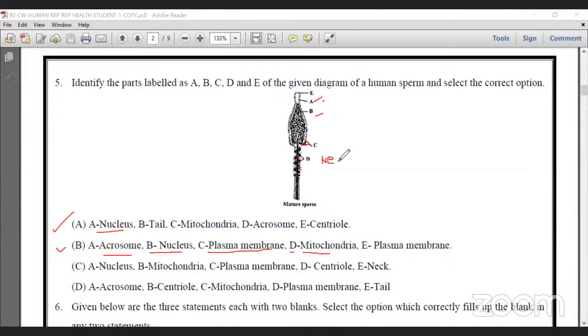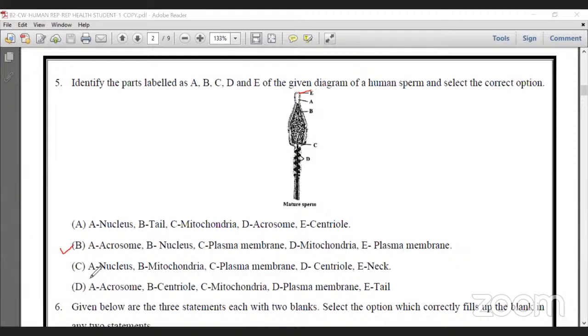So please make a note. Nebenkern, the person who discovered the mitochondria, so the name is given Nebenkern, K-E-R-N. Next, E is the plasma membrane. The outer layer is the plasma membrane.